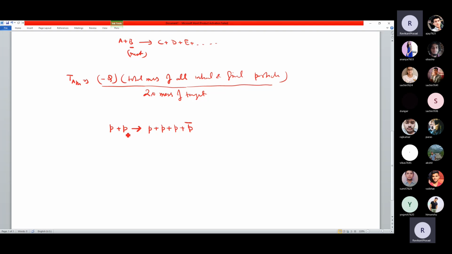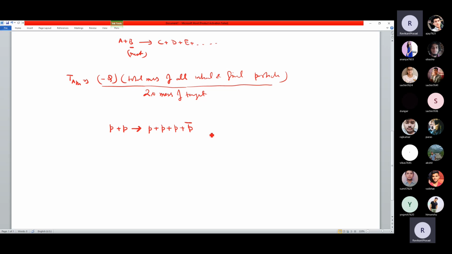यहाँ पे आपके पास 2 प्रोटॉन है, यहाँ पे आपके पास 3 प्रोटॉन है, so the proton number is not conserved. And I have said to you that at low energy the proton and neutron number conservation is allowed, but at high energy this number is not conserved. So never rely कि जितने प्रोटॉन से हमने स्टार्ट किया था उतने ही प्रोटॉन आएंगे at higher energy. So these reactions are happening at higher energy.